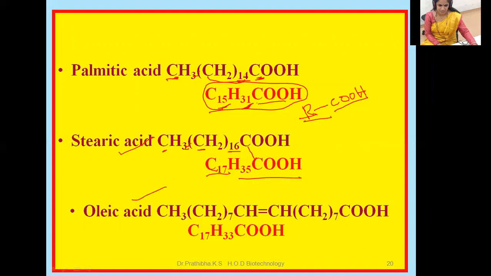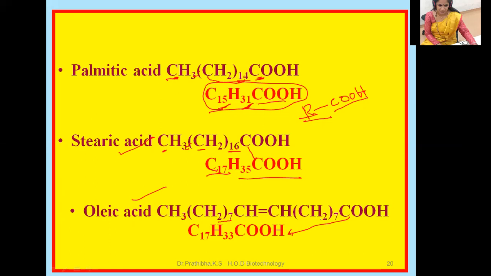Then oleic acid. Here the formula is CH3(CH2)7CH=CH(CH2)7COOH. So here you are going to write COOH as it is. Two sevens are 14, right?